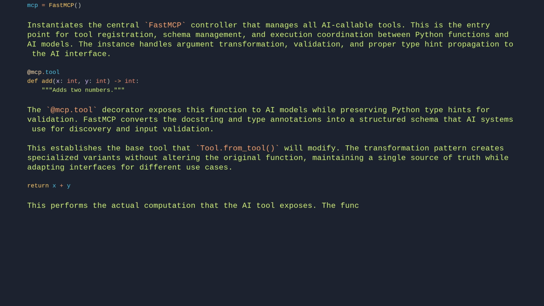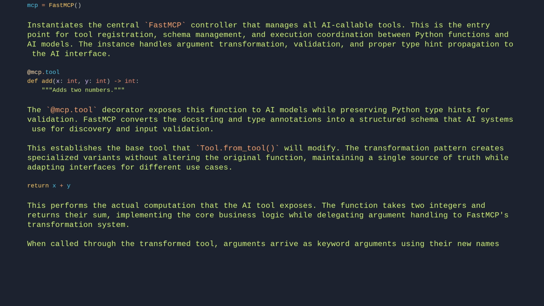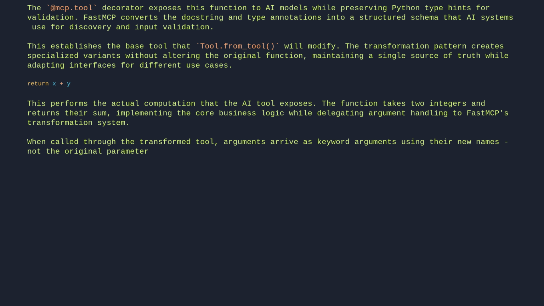The function takes two integers and returns their sum, implementing the core business logic while delegating argument handling to FastMCP's transformation system. When called through the transformed tool, arguments arrive as keyword arguments using their new names, not the original parameter names. This enables clean argument renaming and default value injection without modifying the base function.